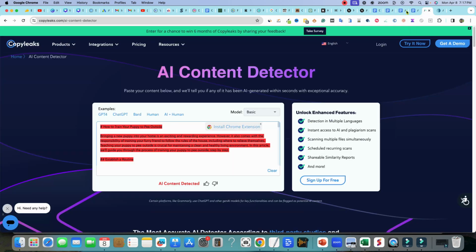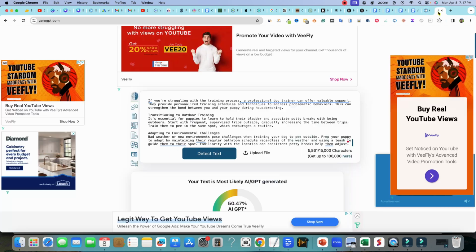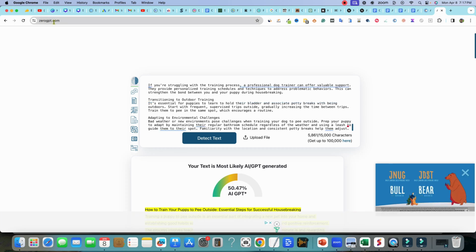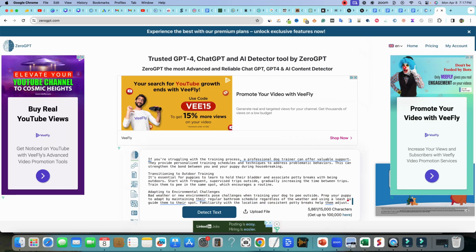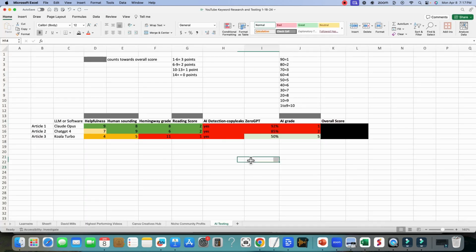And then I'll also show you, we used Copyleaks to do the AI testing. I'm not going to use Originality, at least in this test, because these are free tools. This one doesn't give you a percentage. It just tells you whether the content was detected or not. Then over here, we also use 0GPT, which actually does give you a percentage, which I like. Those account for the AI scores. I kind of have two tests right over here. Yes, they kind of failed the Copyleaks test, and then here are the exact percentages over here.